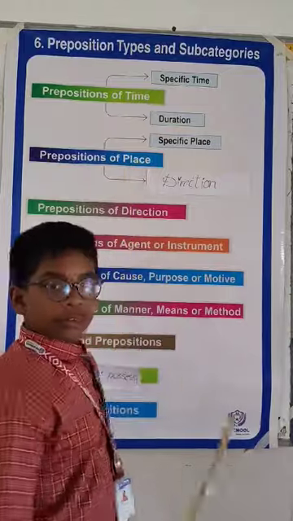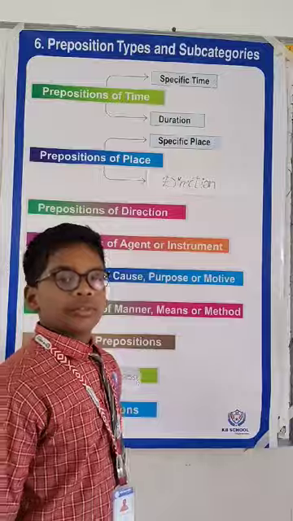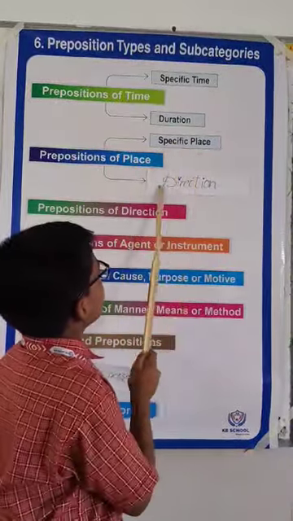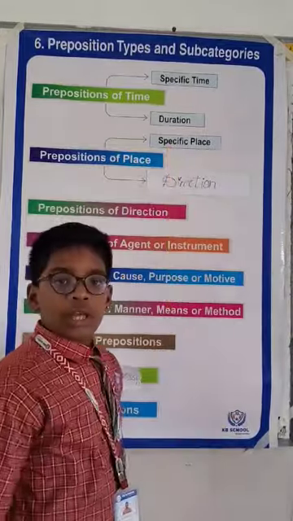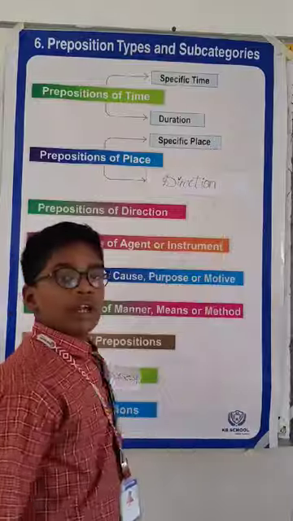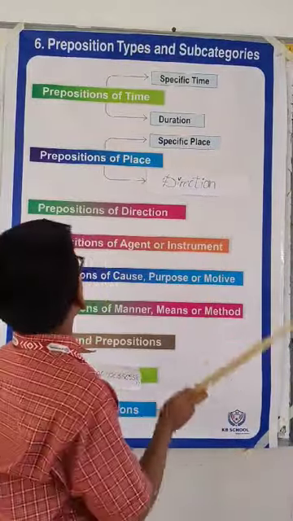Preposition of place. This shows the location of something. Prepositions of place is divided into 2 types: specific place, direction. Specific place. Example: at school, at work. Direction. Example: over the hill, over the tap.